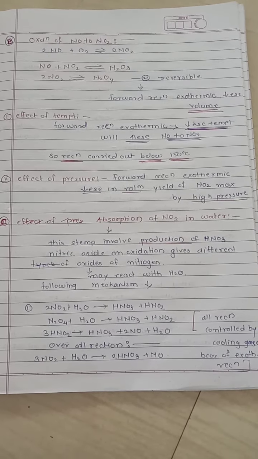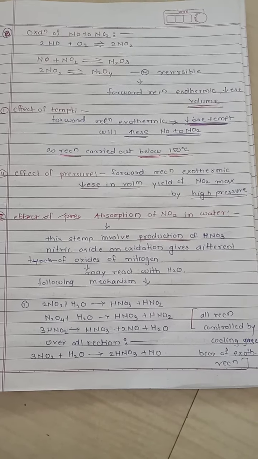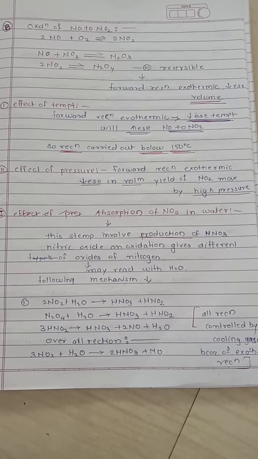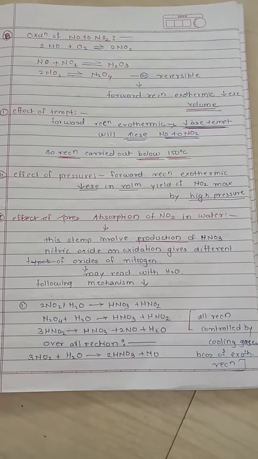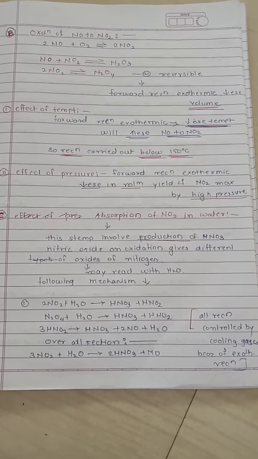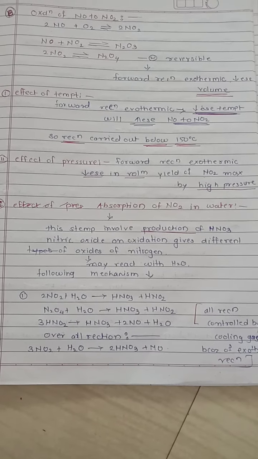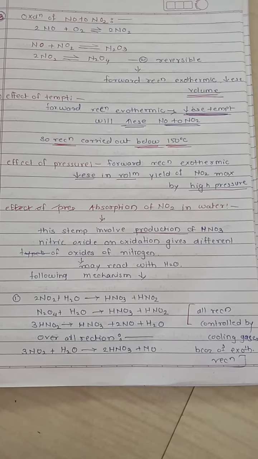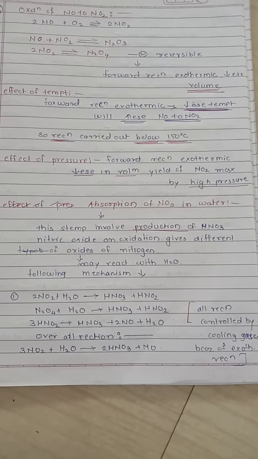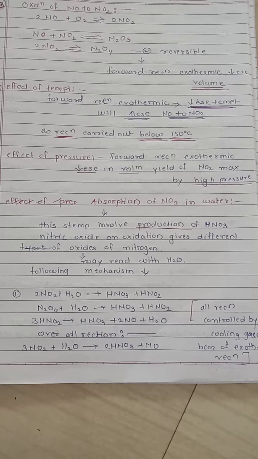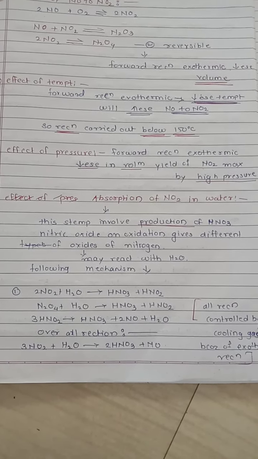C1 is absorption of NO2 in water. These steps involve production of HNO3, that is nitric acid. Remember, nitric oxide on oxidation gives different oxides of nitrogen, and these oxides may react with water.